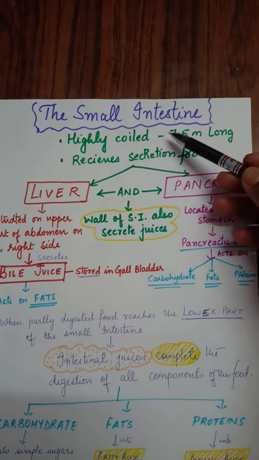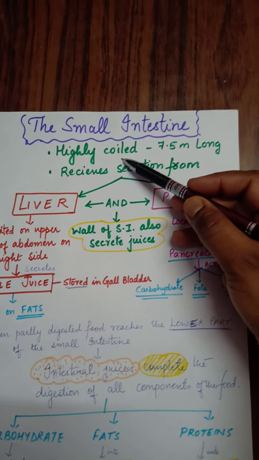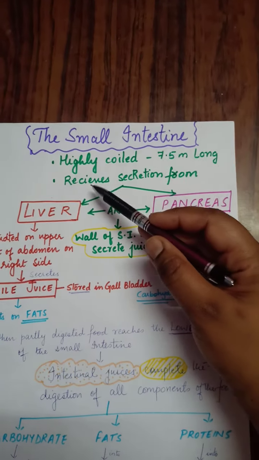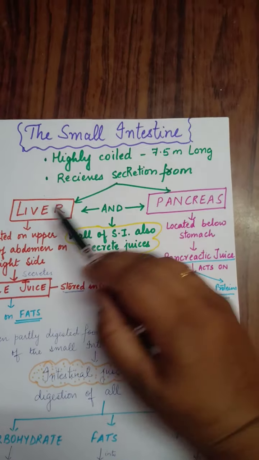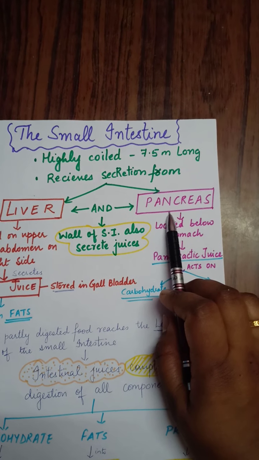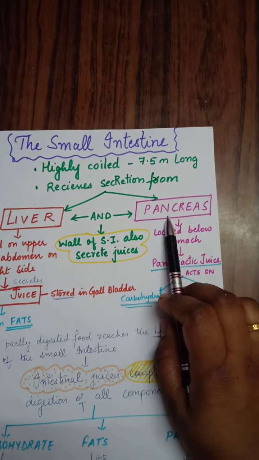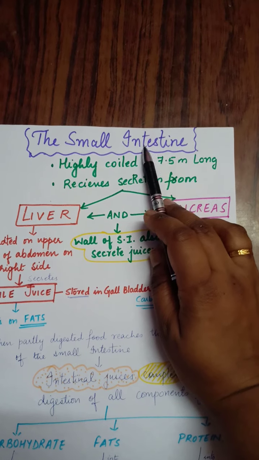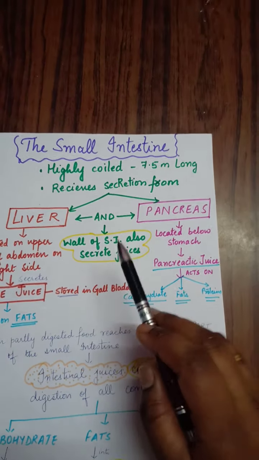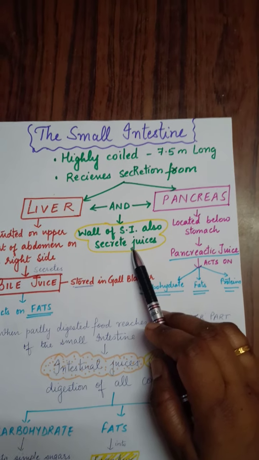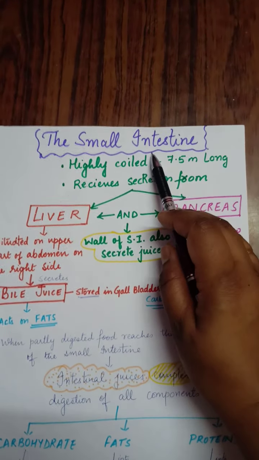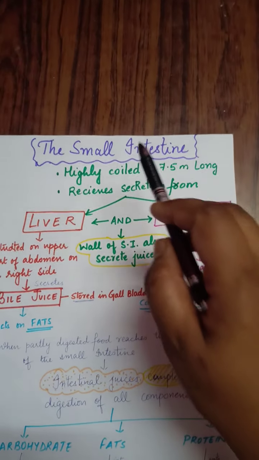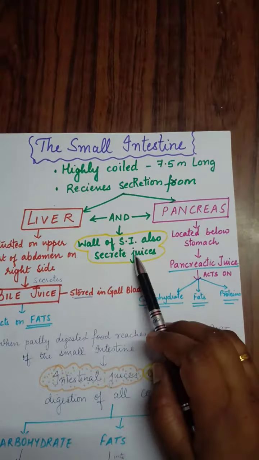When we talk about the small intestine, it is highly coiled, almost 7.5 meters long, and it receives the secretion from liver and pancreas. One more thing to note down, the wall of the small intestine also secretes juices. So this small intestine is receiving the secretions from liver and pancreas. Apart from this, its wall also secretes juices.